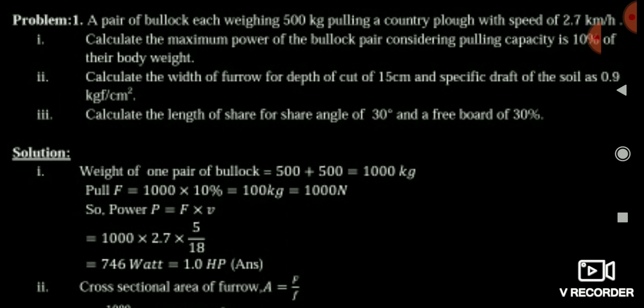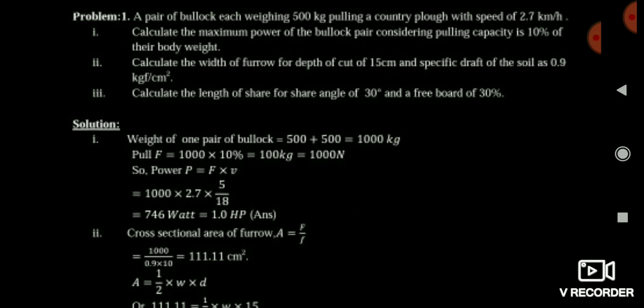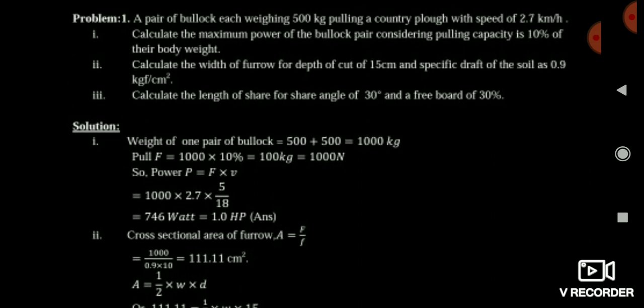Means I think all of you know that the bullock can pull mostly 10% of its body weight. So first thing, we should calculate the total body weight; there are two bullocks, a pair of bullocks. So first you should calculate the total body weight of the bullocks, that is 500 plus 500 is 1000, and 10% of body weight they can pull, means 10% of 1000, that is 100 kg.